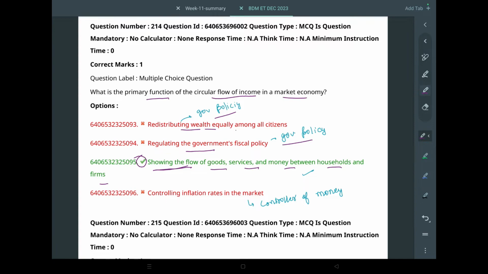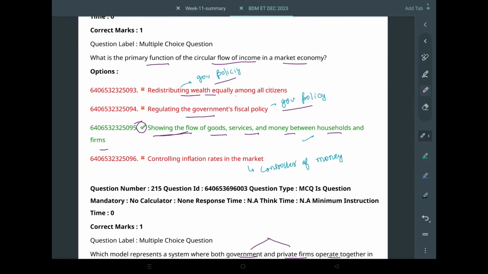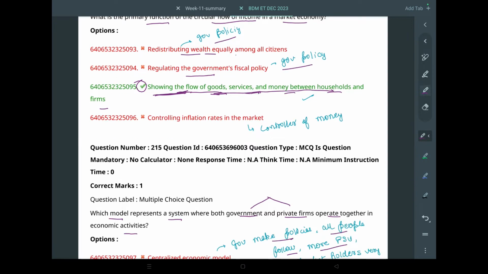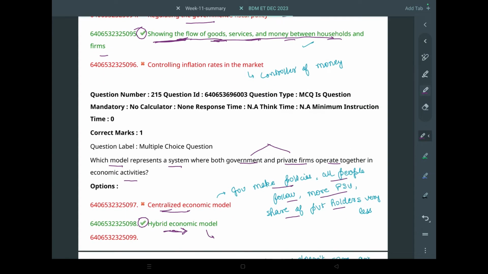So yeah, let's go. First question is, what is the primary function of the circular flow of economy? Basically, circular flow of economy shows how capital, resources, labor and everything flows around amongst different entities in the economy. Since it is a pictorial representation, the main function is showing the flow of goods, services and money between households and firms. It gets more intricate as we include other entities like government and financial institutions. The image is included in the notes, you can refer to that.